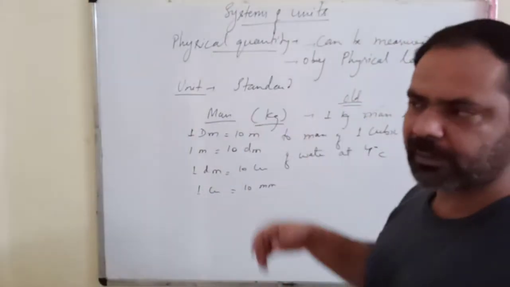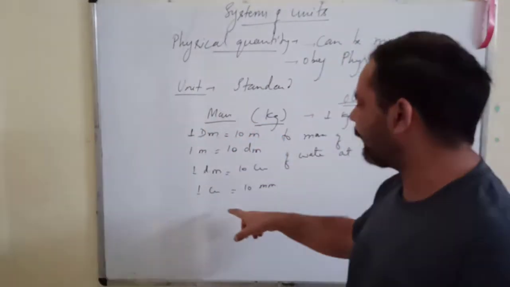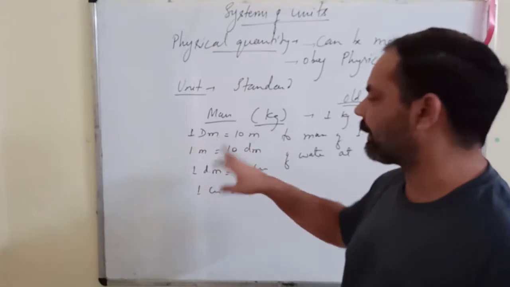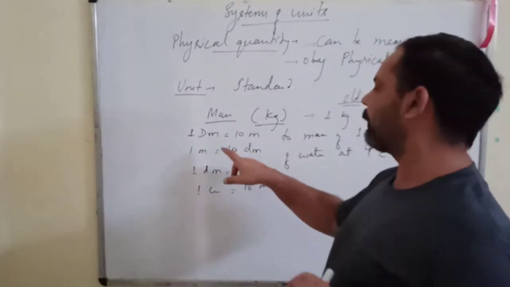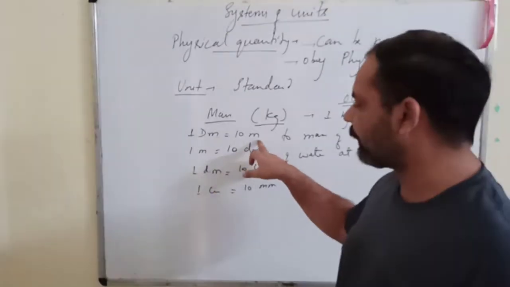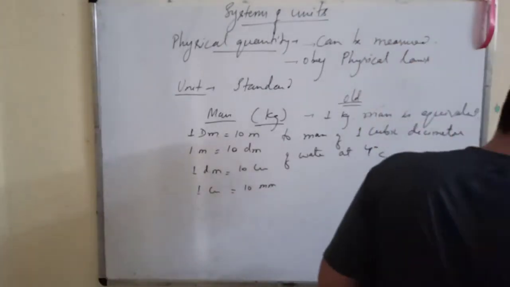We have several others also, but I am not going to that part. Basically, students generally confuse between decameter and decimeter. So you will have to remember: decameter is 10 meter and decimeter is 10 centimeter.